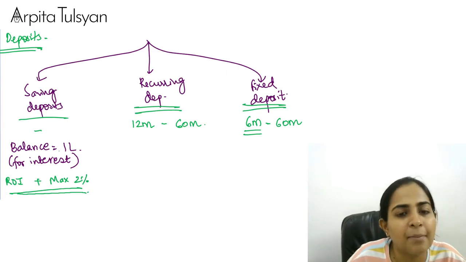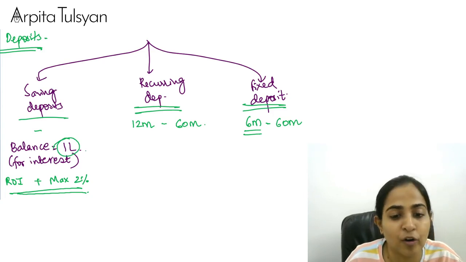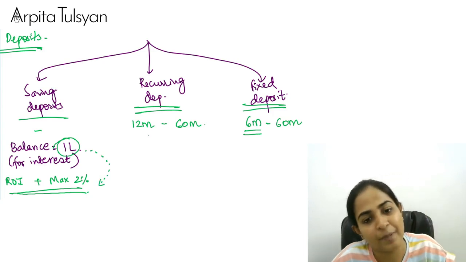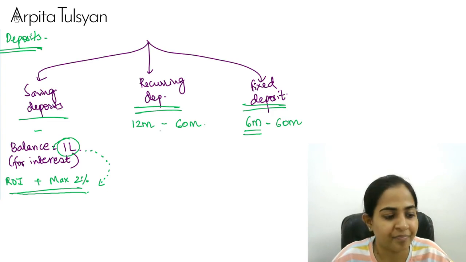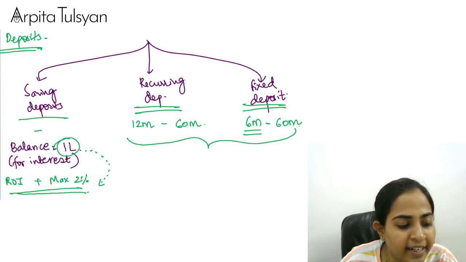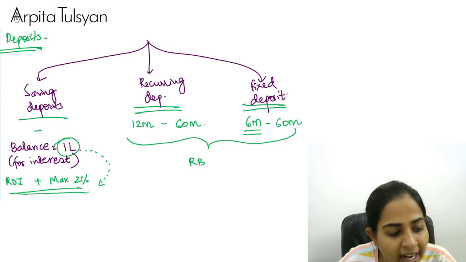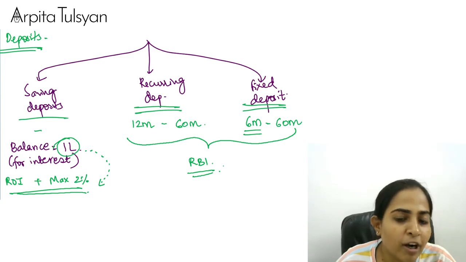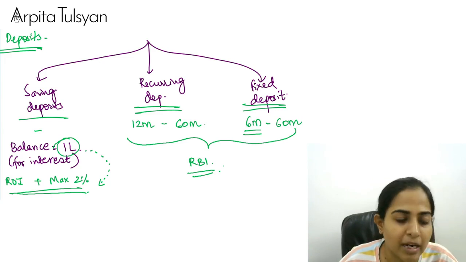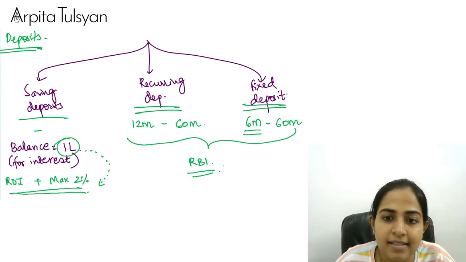This is the rate that we are going to get from Nidhi company. Okay, what happens in banks is this limit is not fixed at 1 lakh. But here the limit of 1 lakh is fixed. So what they have done is they have increased the rate. They say that it can be increased by maximum 2% over and above the rate of interest paid by the nationalized bank. Very clear with this? And for this, your rate of interest should not exceed the maximum rate as prescribed by the RBI. Whatever RBI says, that is the maximum you can pay on recurring deposits or fixed deposits. Very clear with this? Yes.